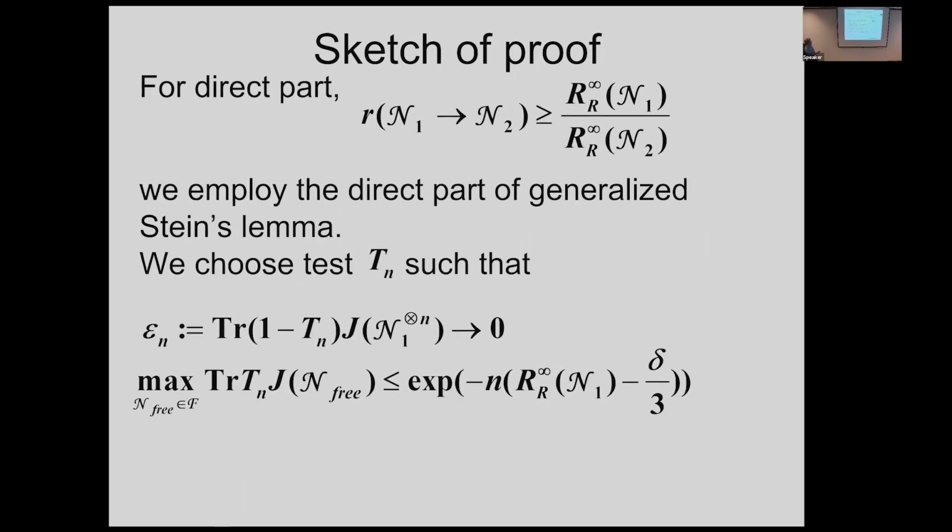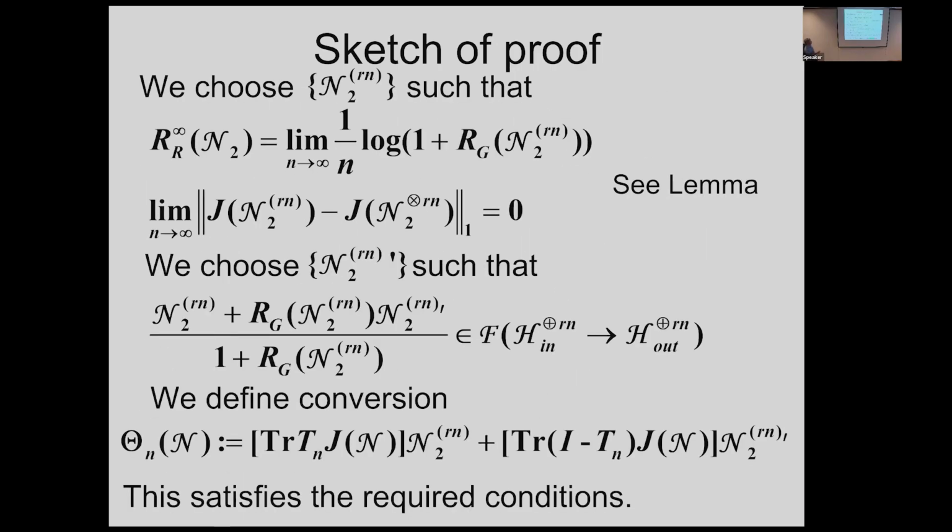So then we have that channel in this way, and also there is another channel N2 prime. This one is satisfying this one. This is the definition of the robustness. There exists some channel satisfying this. This is the definition of this robustness.